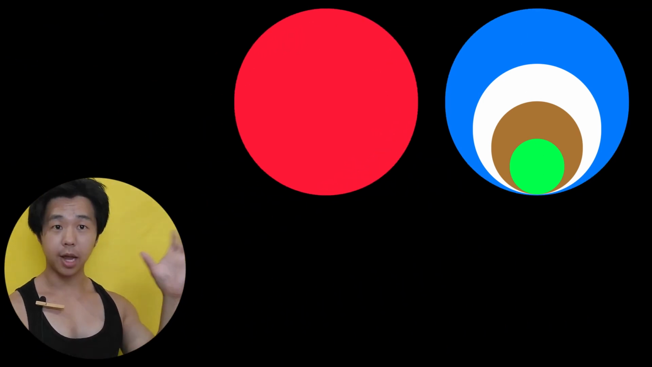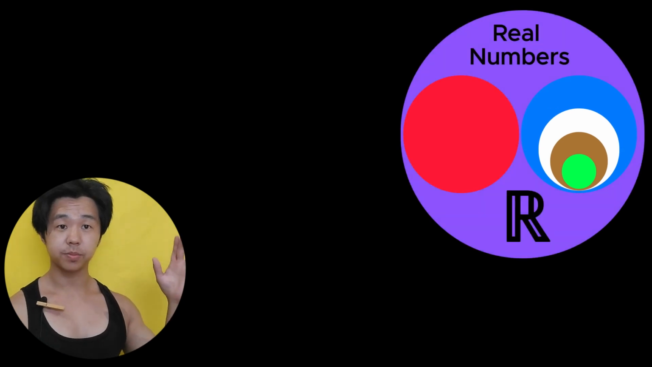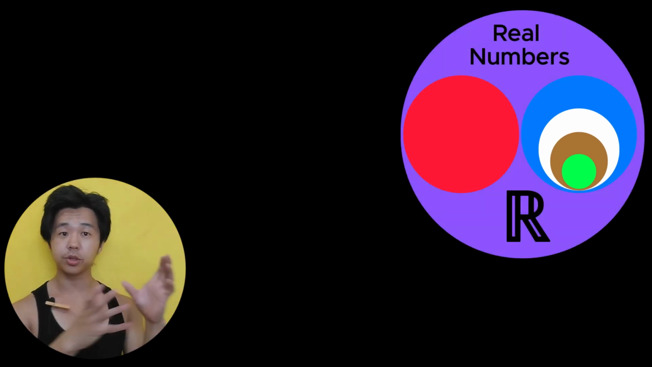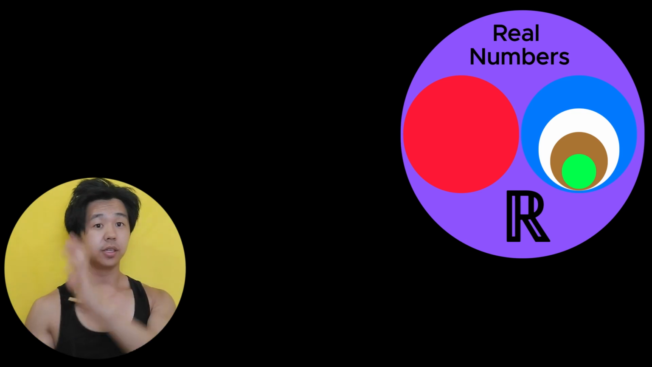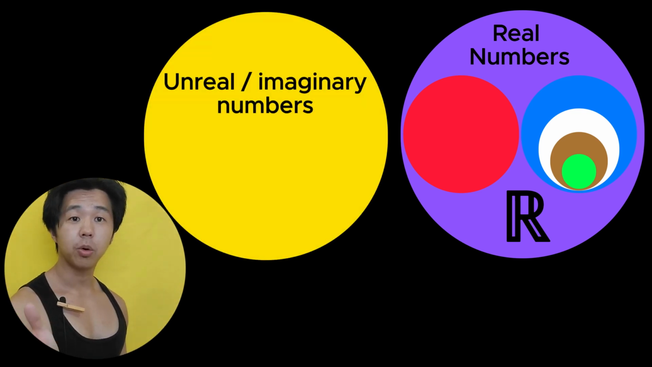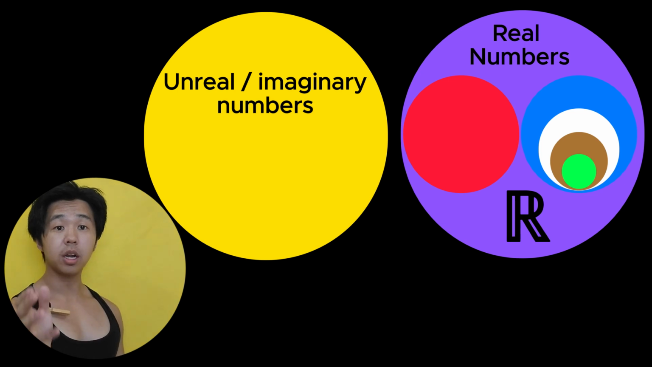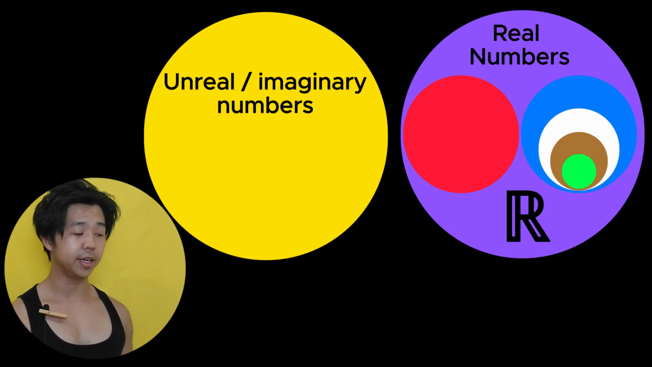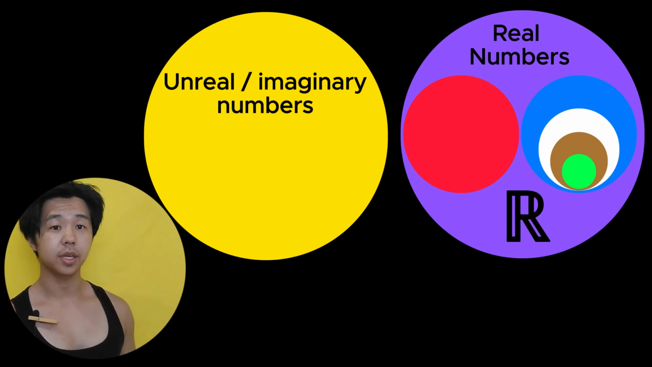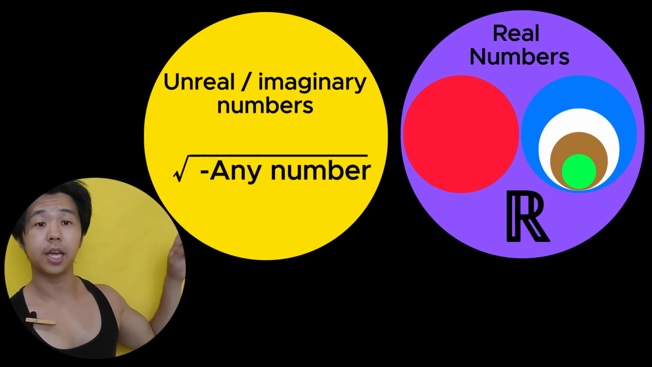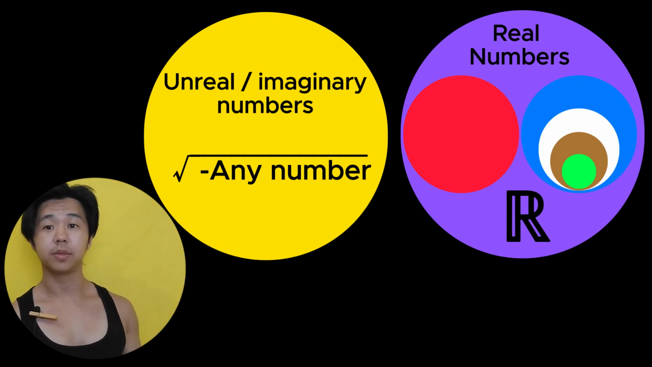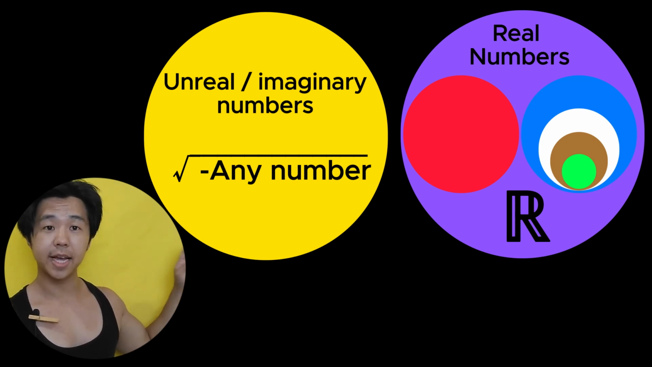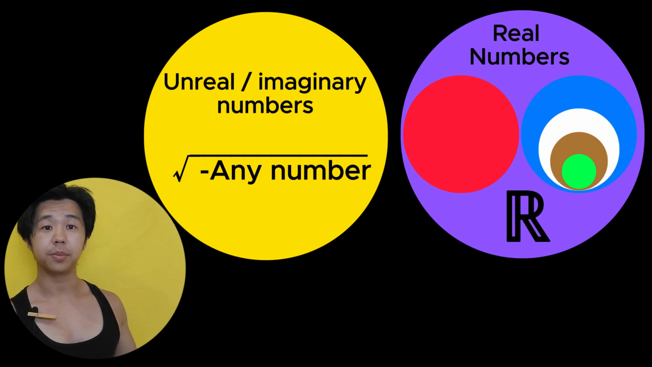All right, so take everything we just went over, rational, irrational, integers, whole numbers, and natural numbers. Those are all real numbers. Put them all on one side. Next, we have unreal or imaginary numbers. And there is one quick rule to find an unreal number. If you see a square root and there is a negative number inside, then it is unreal. The square root of any negative number is an unreal number.